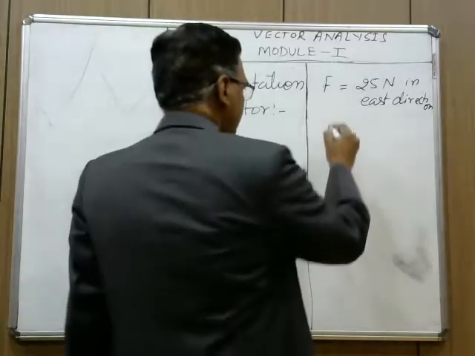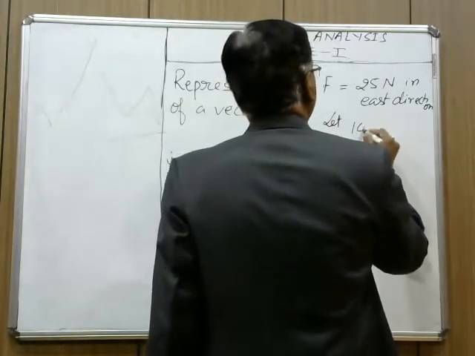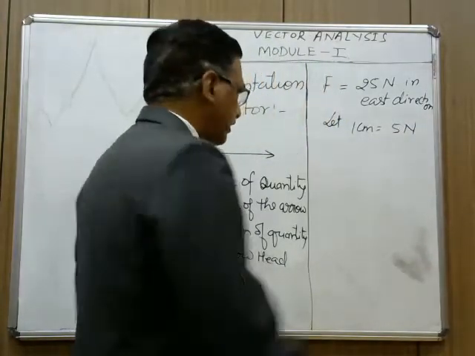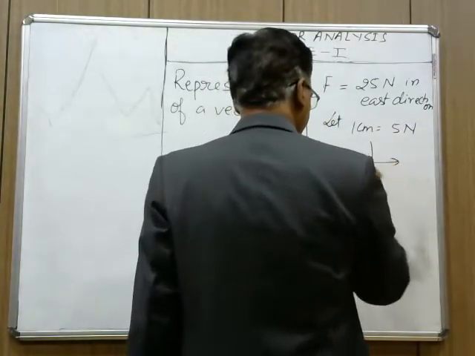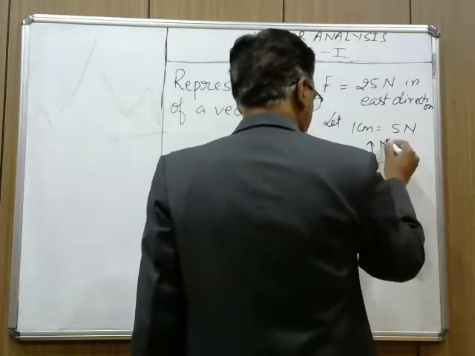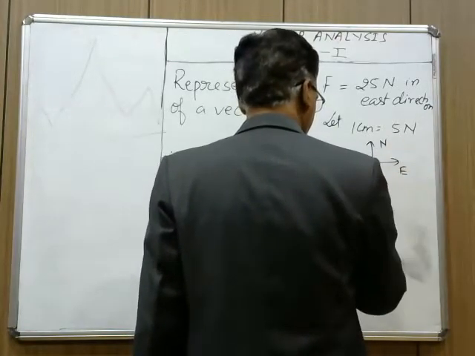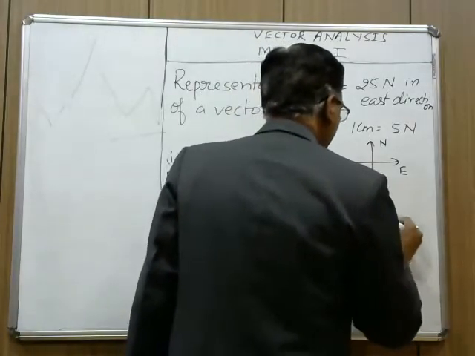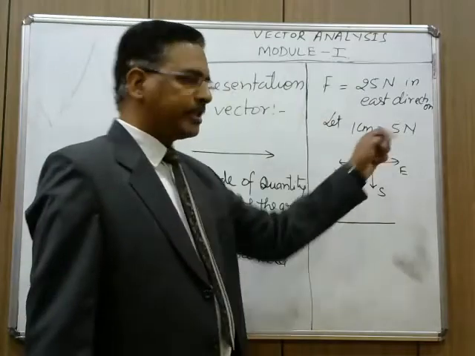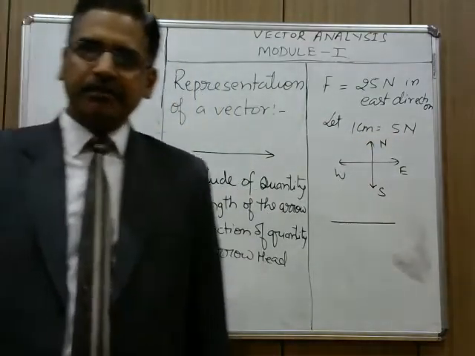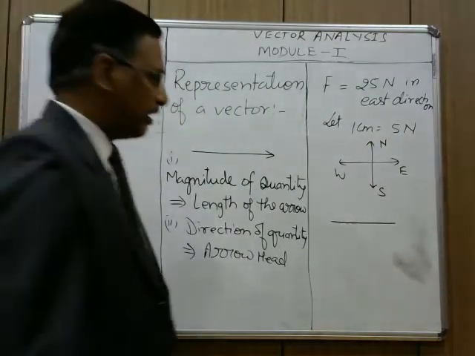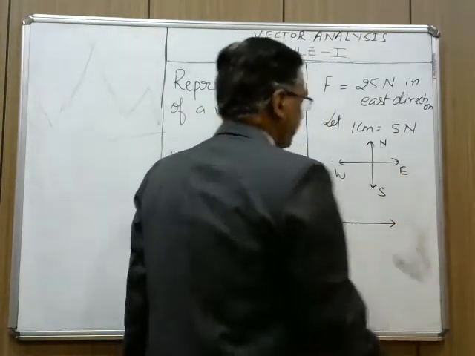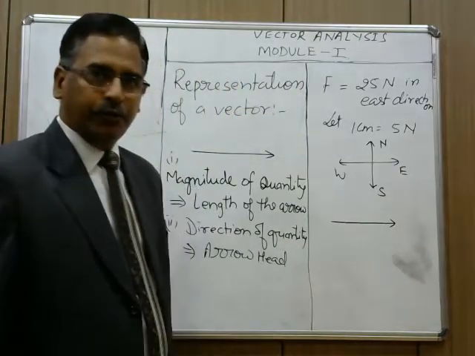Now, let 1 centimeter represent 5 Newton, and the sense of direction, as you know, north, south, east, west. So you will draw a 5 centimeter long line, because 1 centimeter is representing 5 Newton, so 5 centimeter will represent 25 Newton. A 5 centimeter long line along east, and this arrow is representing force.